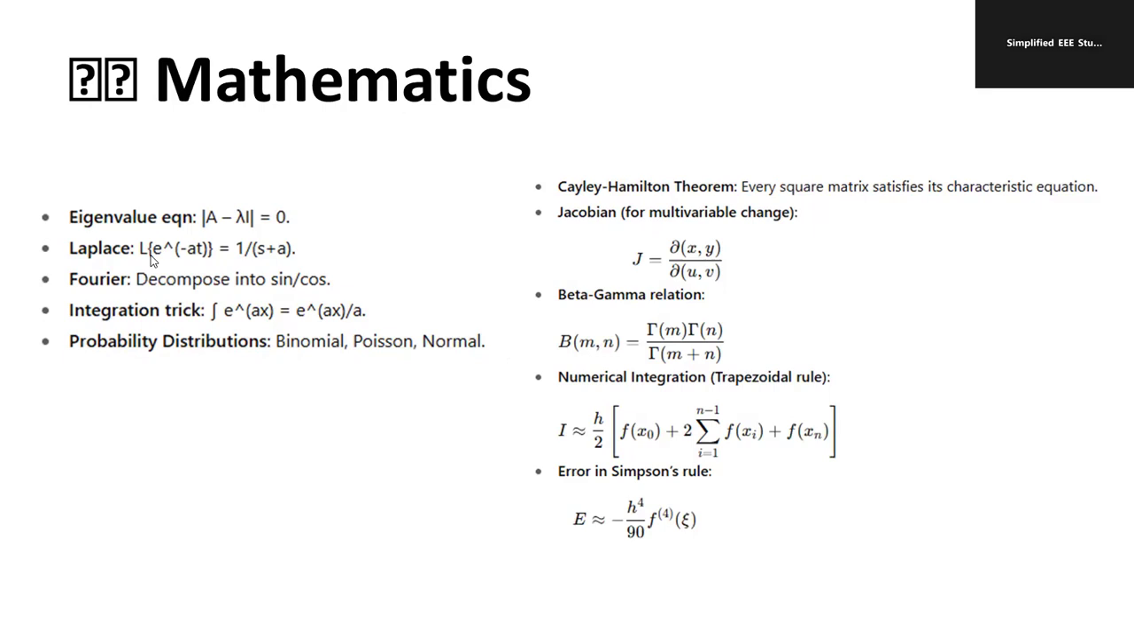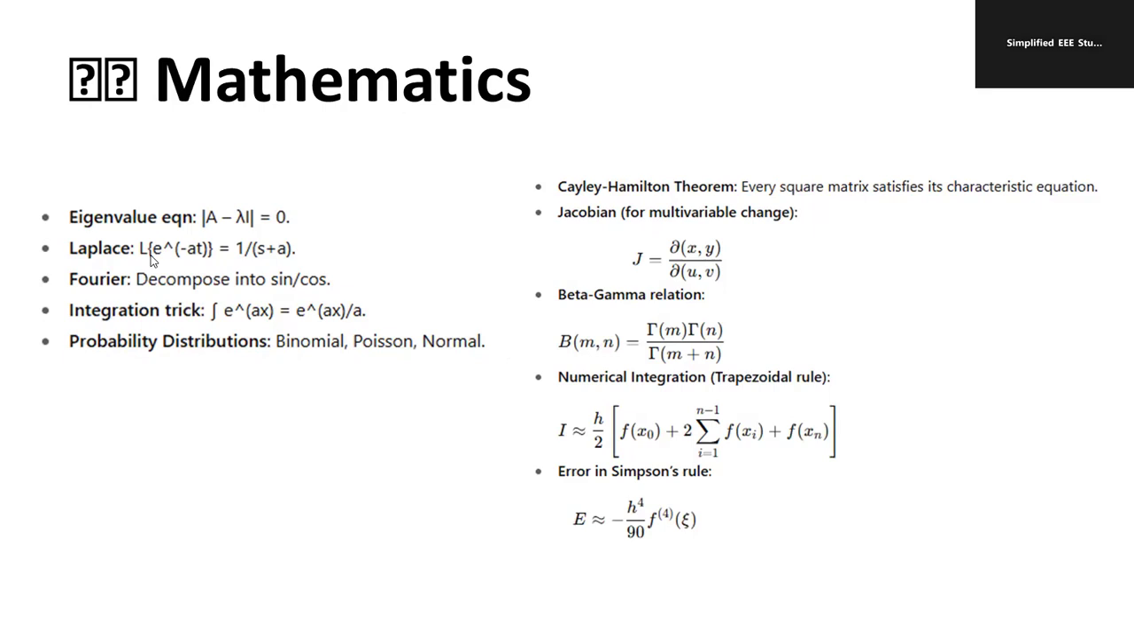Fourier transform decomposes into sine or cosine. Try to study the same in mathematics. When you focus on this, you can refer to any one of the engineering textbooks. Integration trick: the integral of e to the power x is nothing but e to the power x. All these equations are based on standard equations. Also, you have to be strong in integration and differentiation. Probability distributions are also very important, like binomial, Poisson, normal.